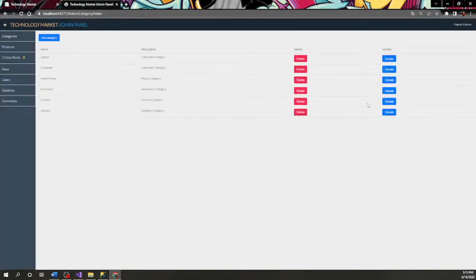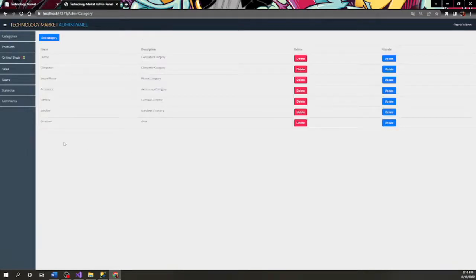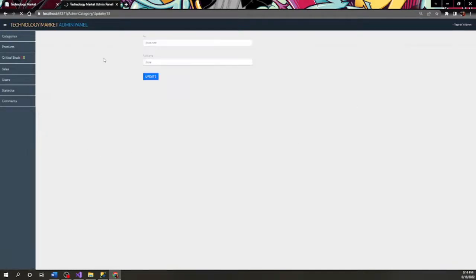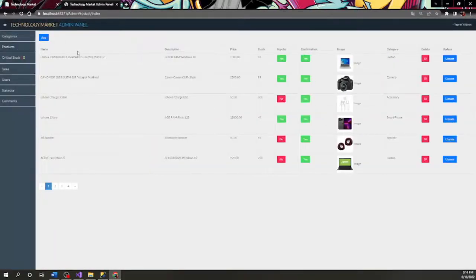In the admin panel, in the category section, we can add, delete, and update a category. Let's add a new category, and we edit. Let's update. We update it. And let's delete it. In the products part, likewise, we can add, delete, and update a product.